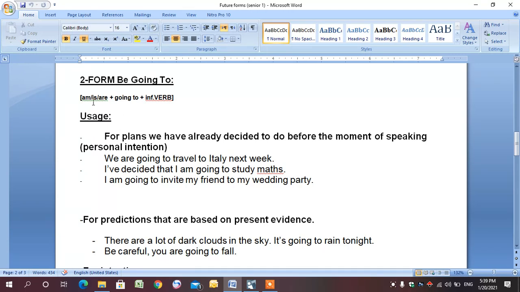So for the usage of verb to be plus going to plus verb in the infinitive, we use it for plans we have already decided to do before the moment of speaking, or we can say personal intention. So we're going to travel to Italy next week. Of course, traveling to Italy needs plans. We have to tell our family and friends, we have to book a ticket, we have to get a visa, and so on. I have decided that I am going to study maths.